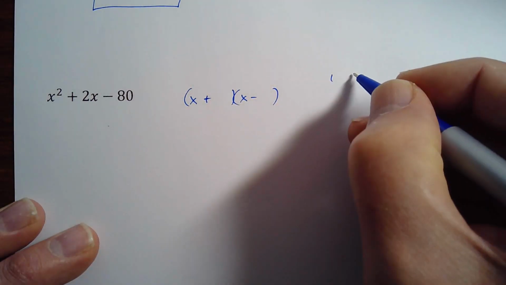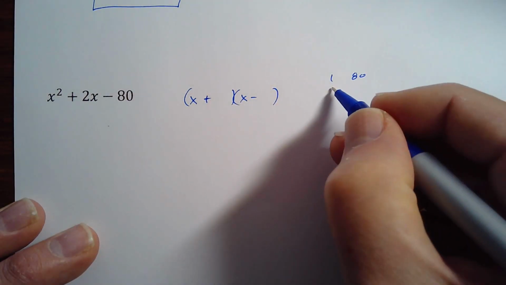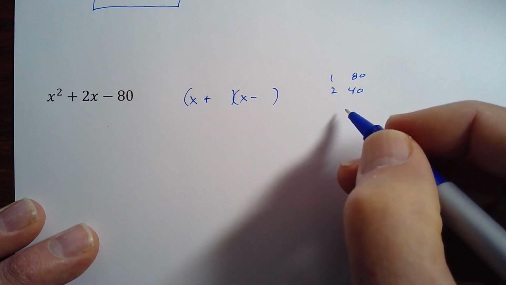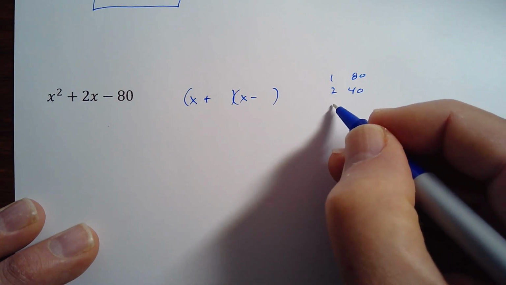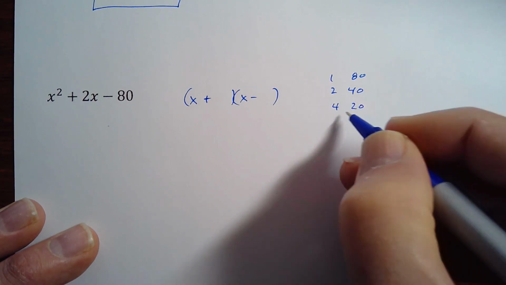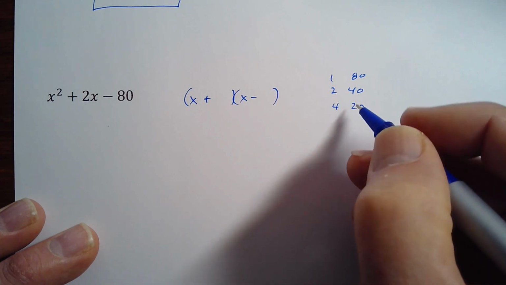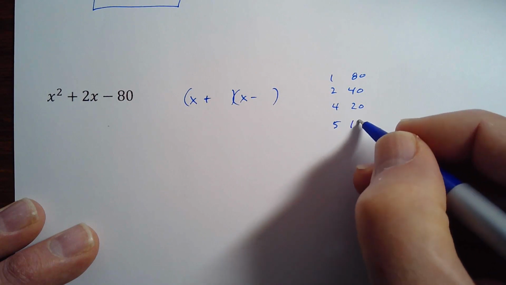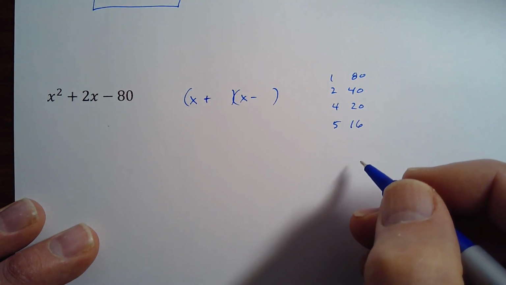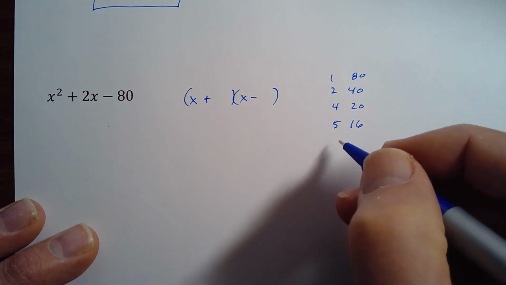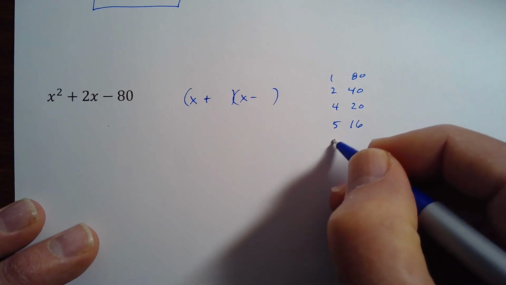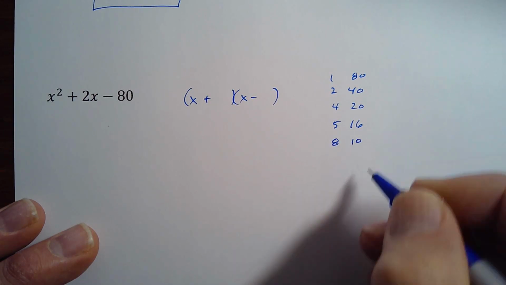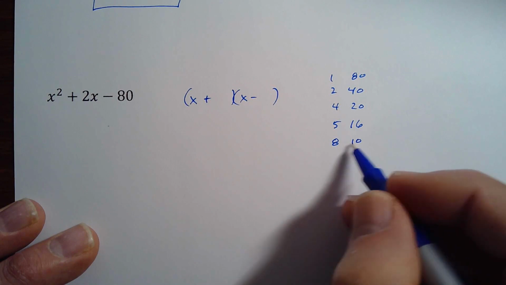So 1 and 80, not even close. 2 and 40, no, that doesn't work. 3 doesn't go in there. 4 and 20, well, I'm getting closer, but that doesn't work. 5 goes into 80 16 times, that doesn't work. 6 doesn't go in there. 7 doesn't go in there. 8 and 10, yes, those are 2 apart.